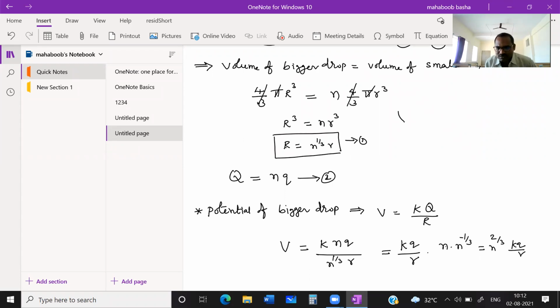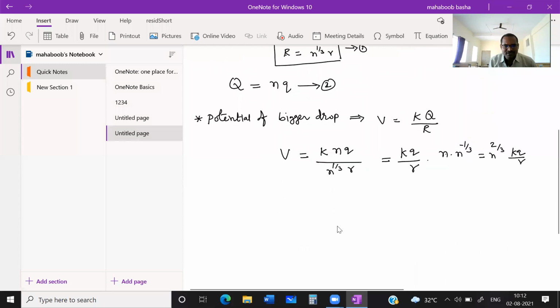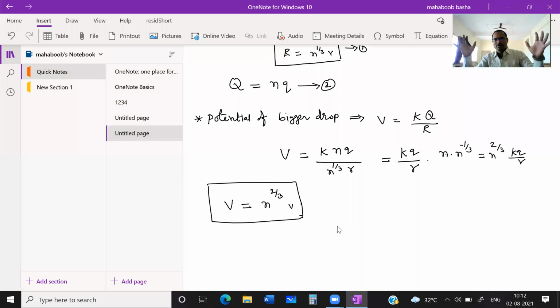See, kq by small r is nothing but potential of smaller drop. So we can say that potential of bigger drop will be equal to n power 2 by 3 times of potential of smaller drop. Yes, you need to remember this. Means what I am saying, let us suppose a bigger drop having charge capital Q collapses into n number of identical drops.